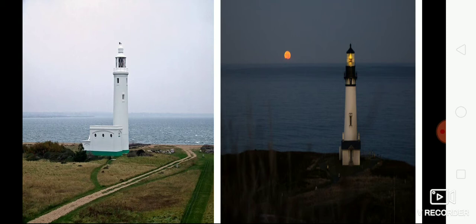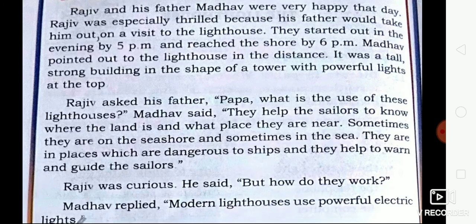Okay. Now, let us start the lesson. I will read out. You should observe the pronunciation and underline the new words in your textbook. Rajiv and his father Madhav were very happy that day. Rajiv was especially thrilled. Underline the word thrilled. It means excited. Excited. Because his father would take him out on a visit to the lighthouse.